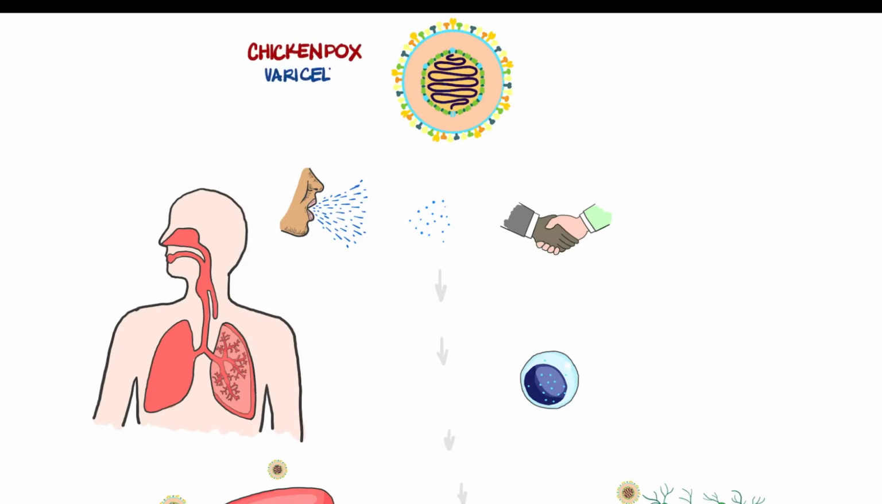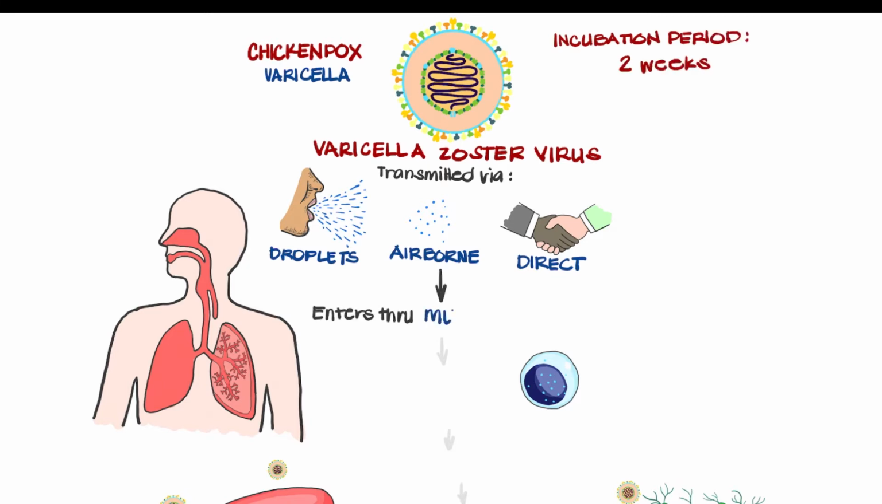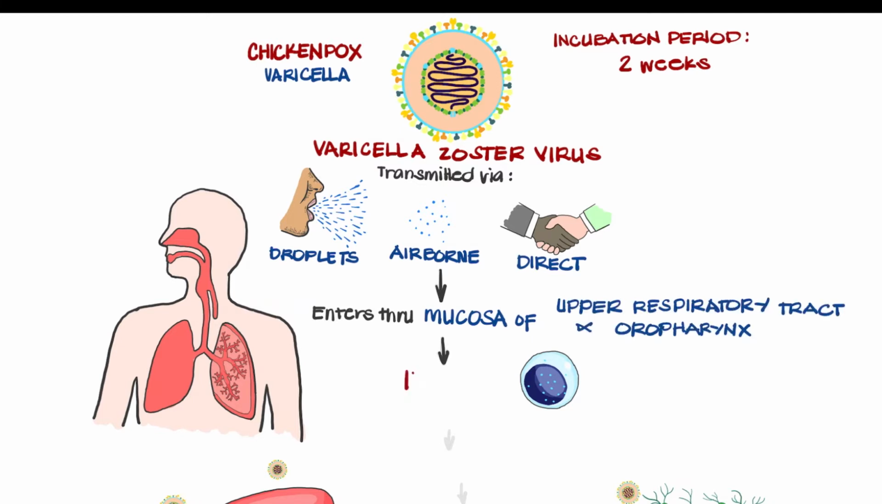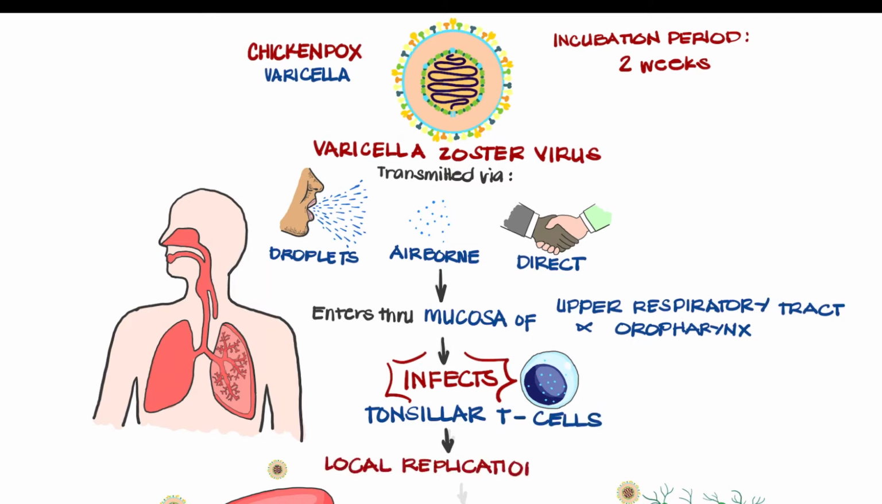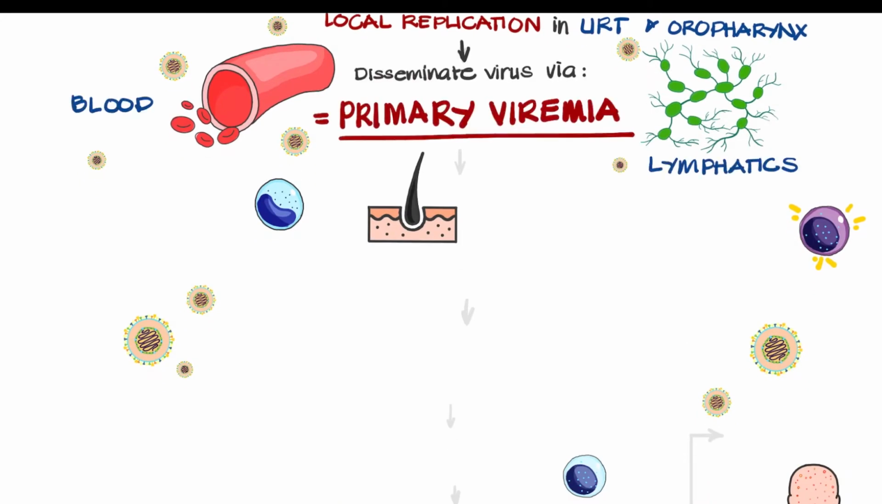Chickenpox or varicella is caused by varicella zoster virus. VZV is transmitted via airborne droplets and direct contact with an incubation period of 2 weeks. VZV enters through the mucosa of upper respiratory tract and oropharynx. VZV then infects the tonsillar T cells. This is followed by local replication of the virus in URT and oropharynx. T cells then disseminate the virus via blood and lymphatics, resulting to primary viremia.